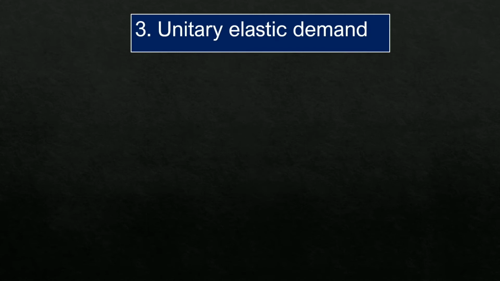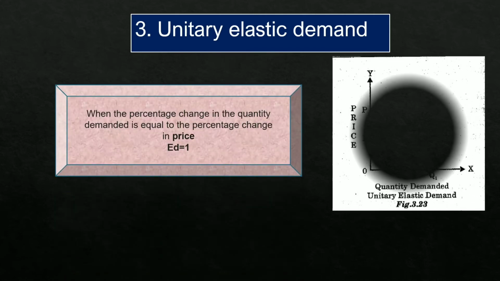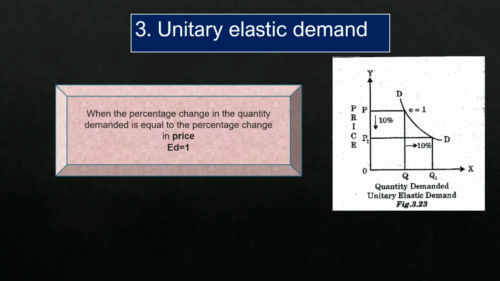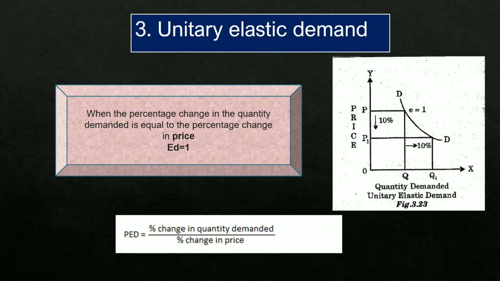Next is unitary elastic demand. Unitary means 1. So elasticity of demand will be 1 when the percentage change in quantity demanded, that is the numerator, is equal to the percentage change in price, that is the denominator. When both numerator and denominator are equal, elasticity will be 1. So when the price is falling by 10%, you can look into the picture, quantity is rising by 10%. Right? So the answer will be 1. The demand curve will be a rectangular hyperbola in this case.